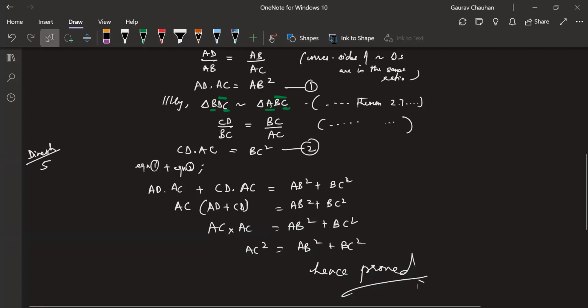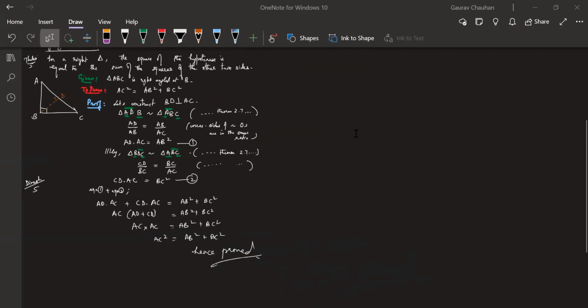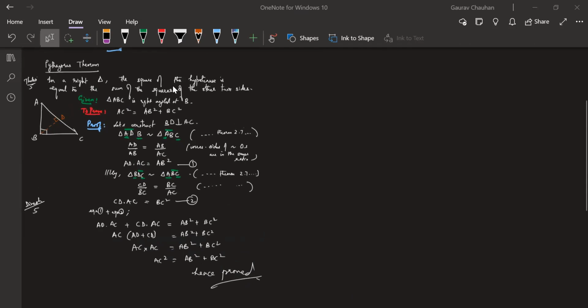All right, guys. So that is our proof. Very, very simple. Get me in the chat box fist to 5 on how you're feeling about this proof. The only trick to remember here is theorem 2.7. And you're choosing in a way that you get AB square. That's how you choose which sides' ratio you should take. This is a very frequently asked question in the examination.